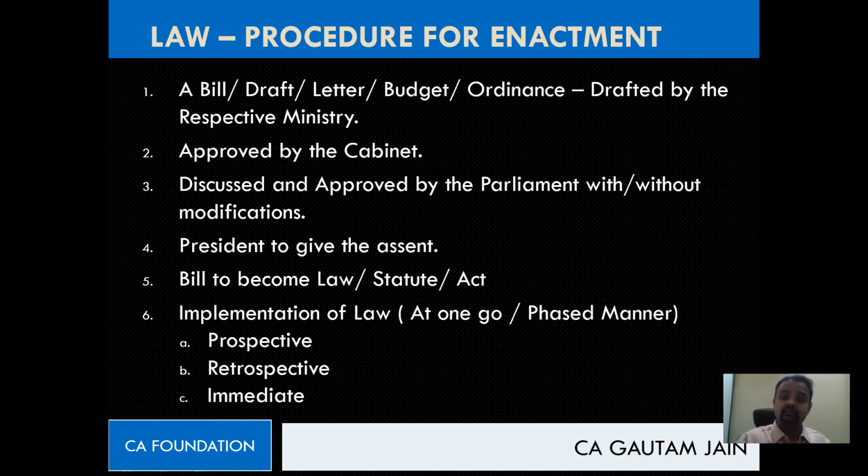Okay, someone says legislature is the law making body. Very good. Yes. See, constitution has given the right to the parliament. There are different articles in the constitution. So article number 245 has given the power to the parliament to make the laws relating to the country.